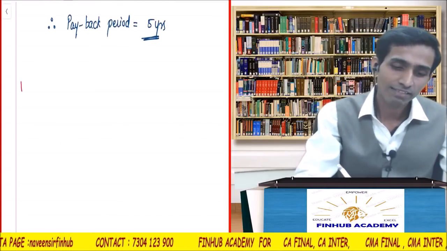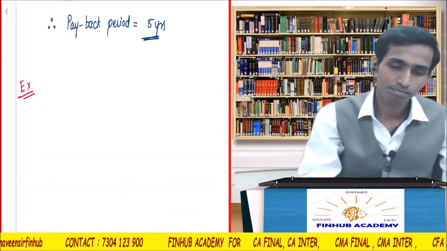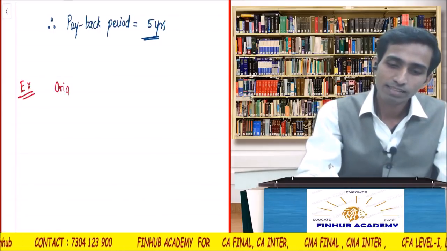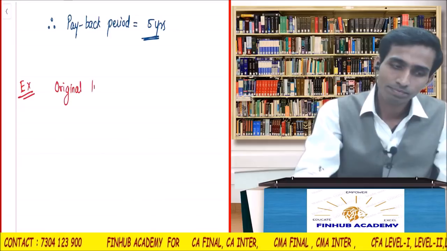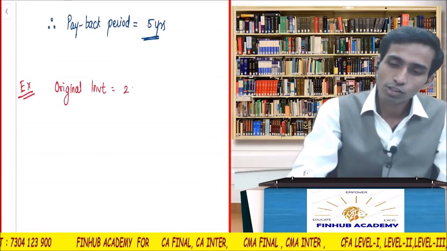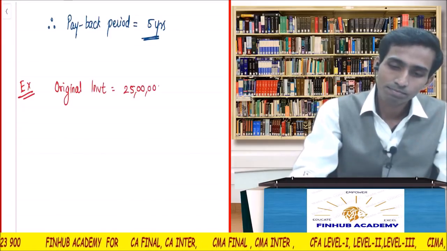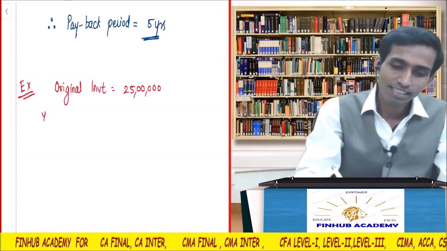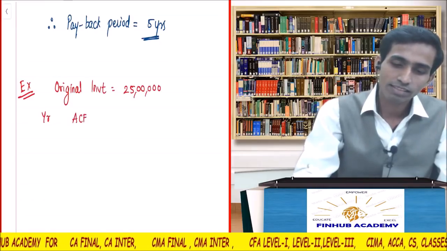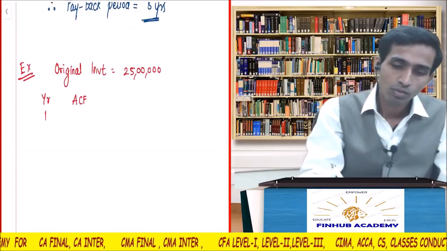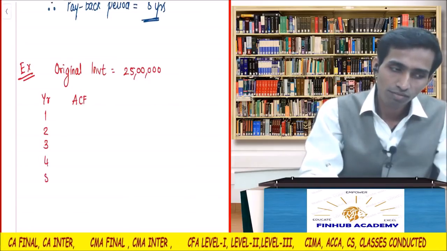Okay. Write one example. Original investment is equal to 25 lakhs. Year and annual cash flow is given. This is part of the question. Years 1, 2, 3, 4, 5.